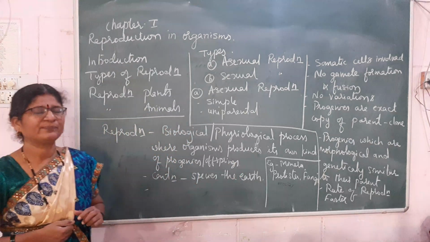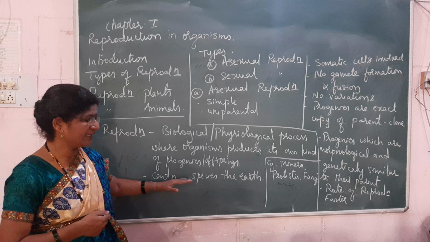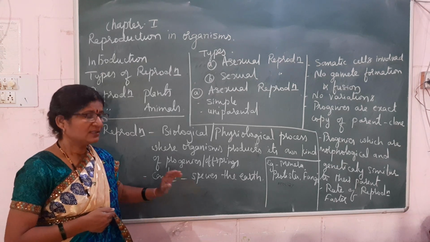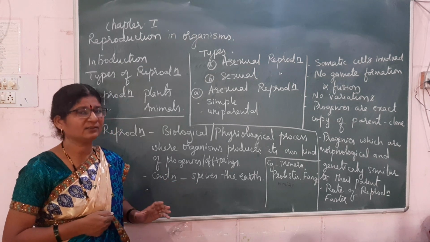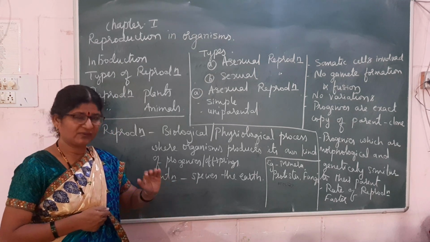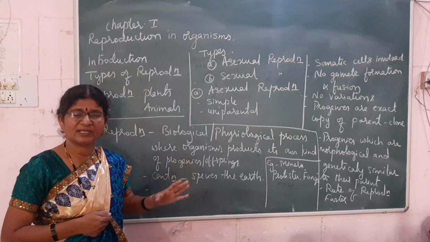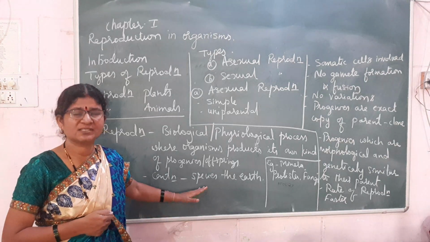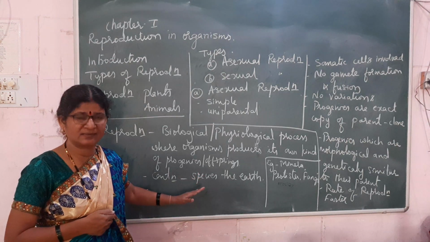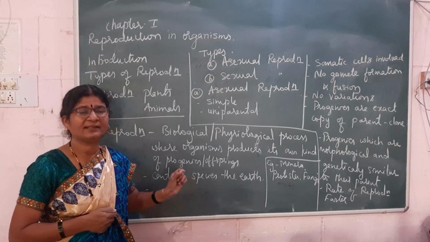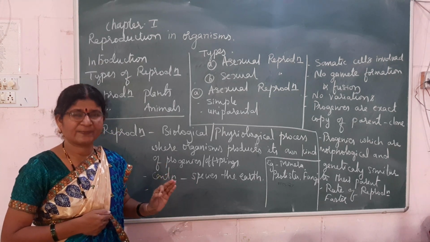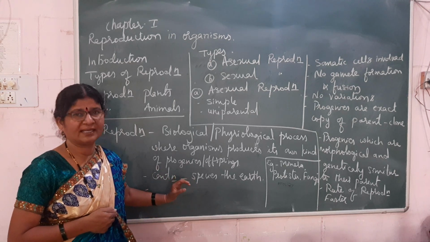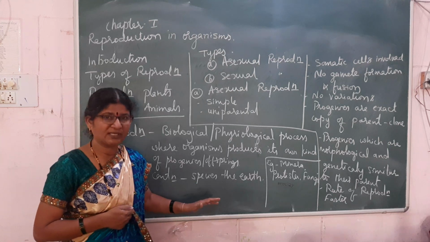Why do organisms reproduce? They reproduce to continue their species on the earth and also for the maintenance of the species. Suppose reproduction is not there on the earth, every organism will survive for its lifespan and then become extinct, and that is not possible. For the maintenance of the ecosystem and ecological balance, every organism plays its role. That is why every species is important in the ecosystem. For that, every organism reproduces. It is an important feature.